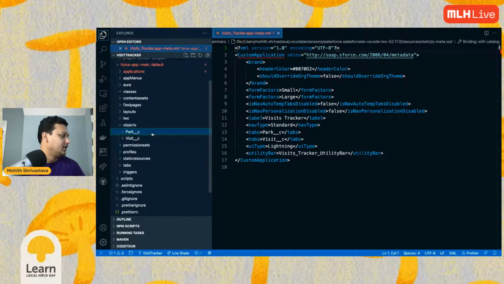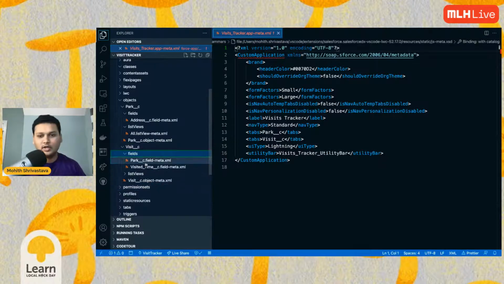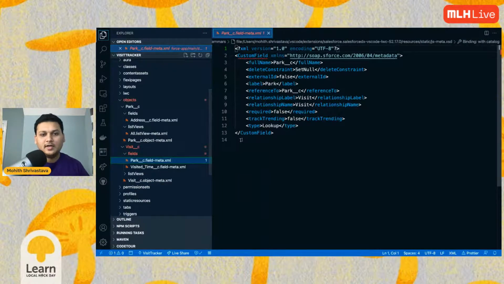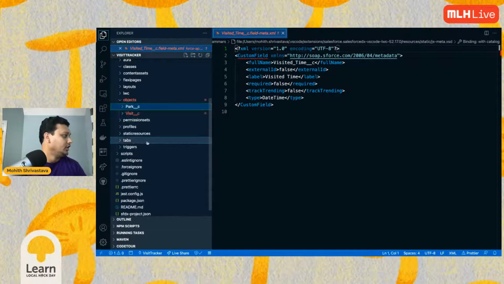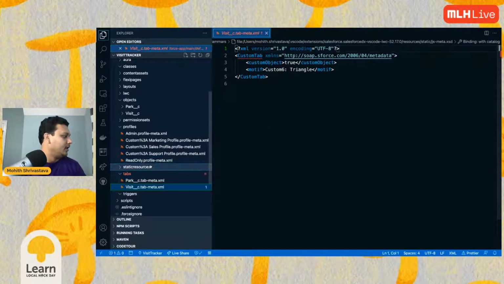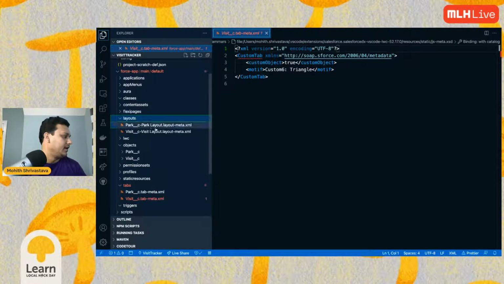As you can see, it has the application. It has the objects. You see the objects that we created, the fields we created. Visit was the other object that we created. We created this park field on the visit to link between the park and the visits, and then the visited time, right? So we have all the metadata that we created, and we created a couple of tabs as well. You can see them. And then what did we do? We also created a layout, right?